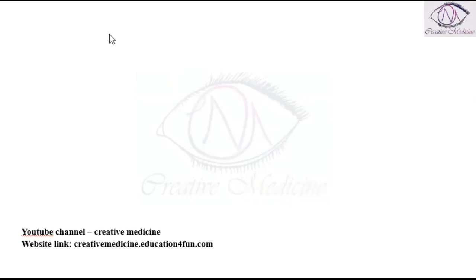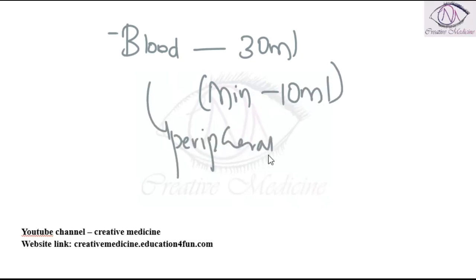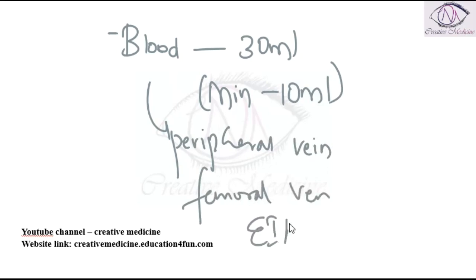Blood, ideally 30 ml is collected, but a minimum of 10 ml is to be collected to detect the poison or the drug. Blood is taken from the peripheral veins before opening the body. Particularly, blood is taken from the femoral vein or external iliac vein. Avoid taking blood from the heart. Urine of about 30 ml is collected.